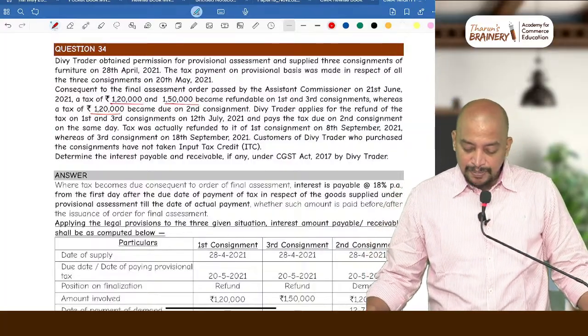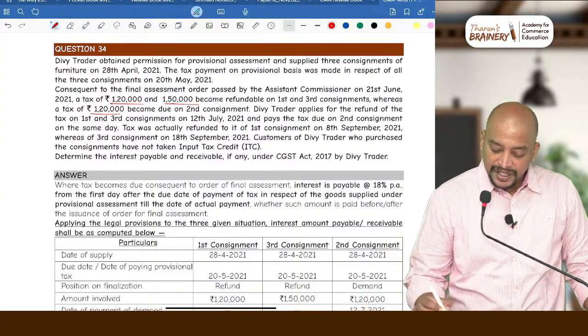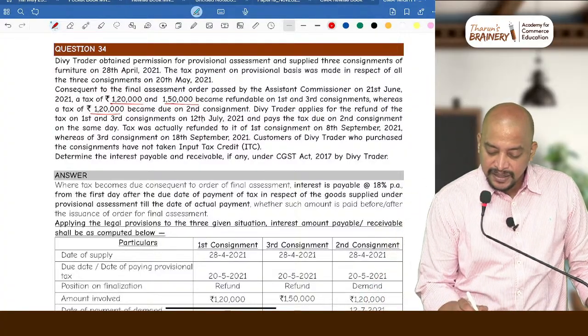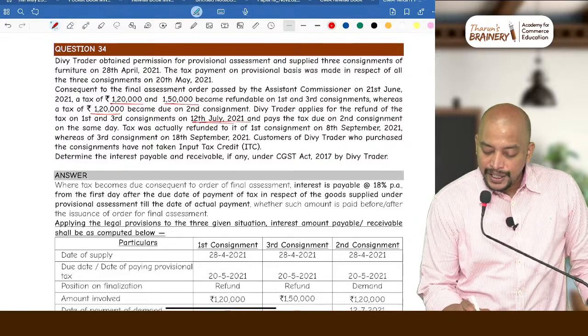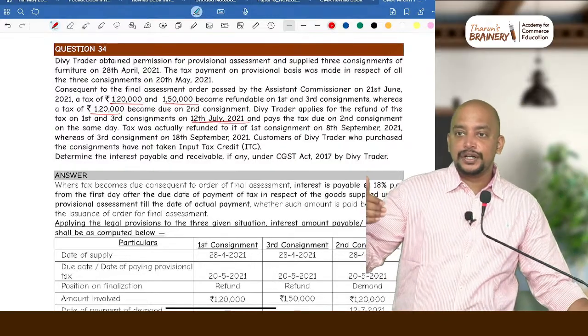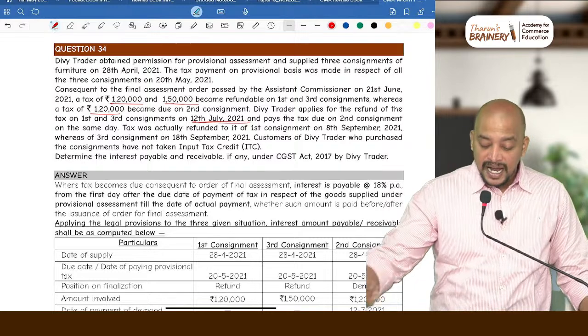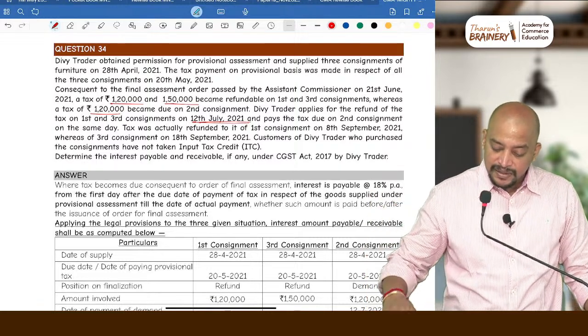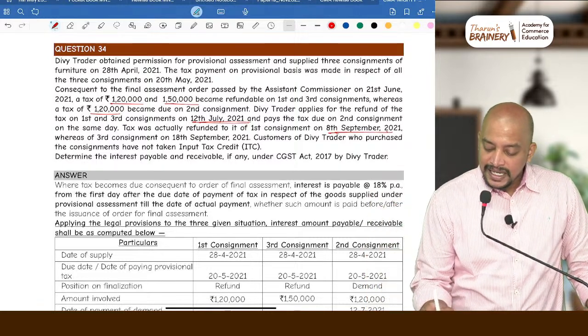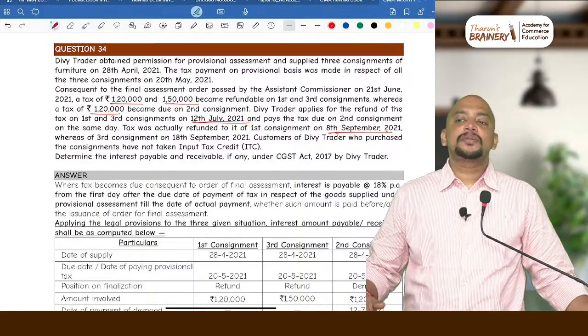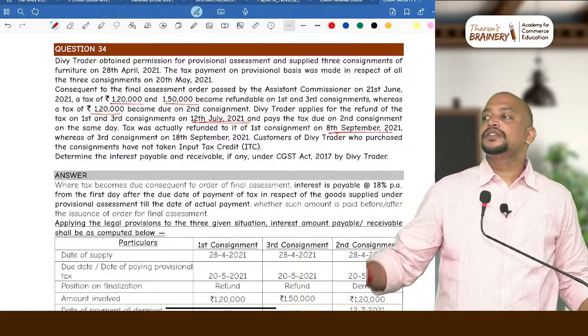Please check the question as to when we are making the application for refund. Which date did we make the application for refund? The wheat trader applies for the refund of the tax of first and third consignment on 12th July 2021. So 12th July 2021 is the date of application. And when did they get the refund for the first consignment? 8 September. Is it within 60 days or beyond 60 days? You count from 12th July, 60 days.